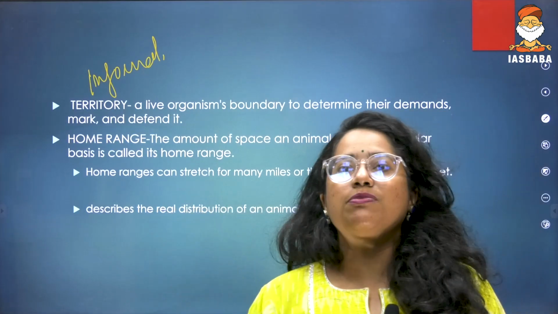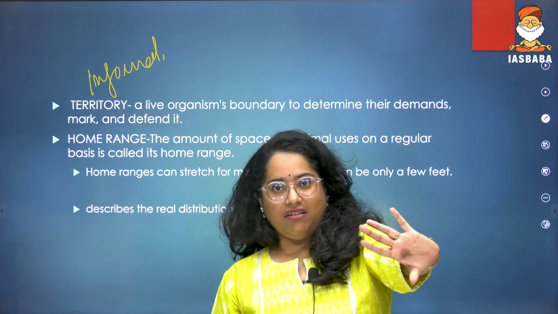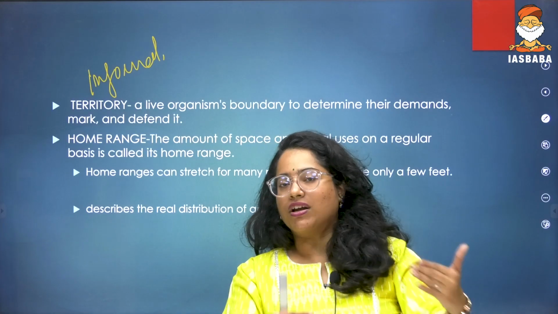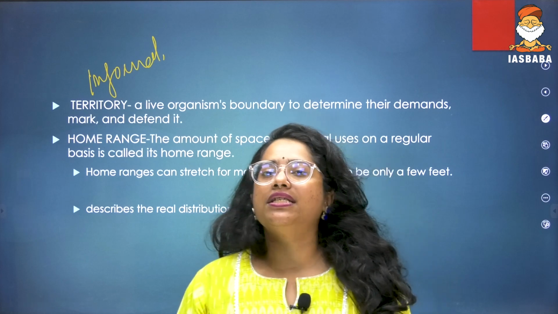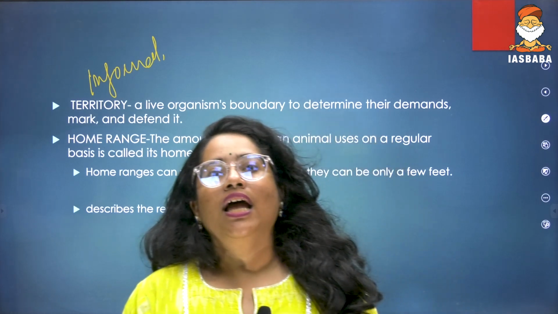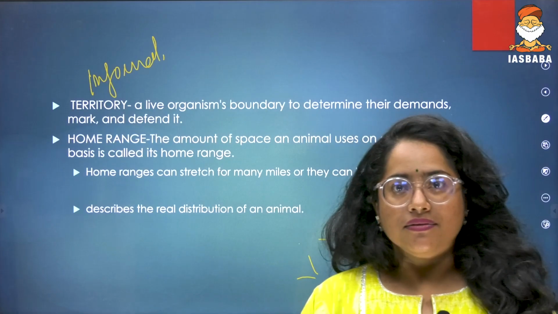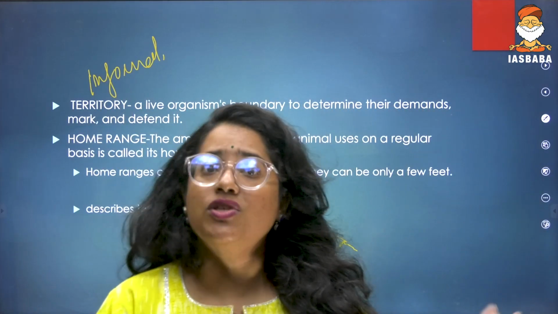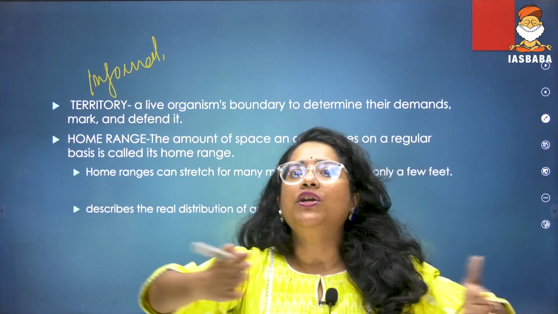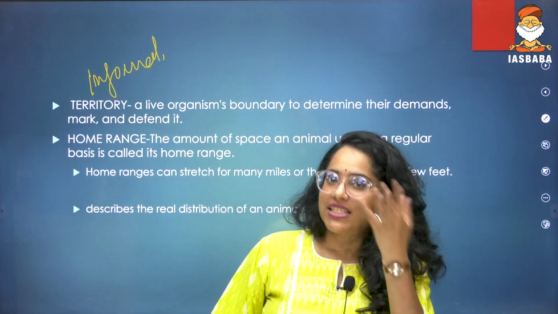When they do all of these processes, what they are basically saying is, see, you stay away, you don't have to come closer. So understand, the territory concept is informal because it is all dependent on what is the area you want to defend. If in an area there are not so many predators for an animal, the animal will not mark a very large territory. It might mark a smaller territory, just like you would do.